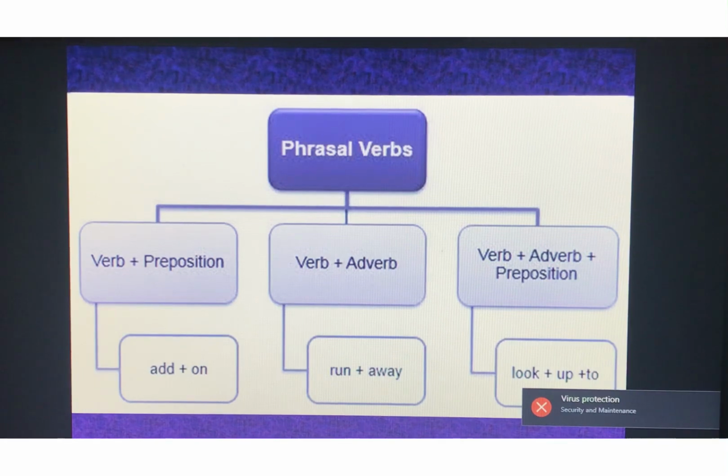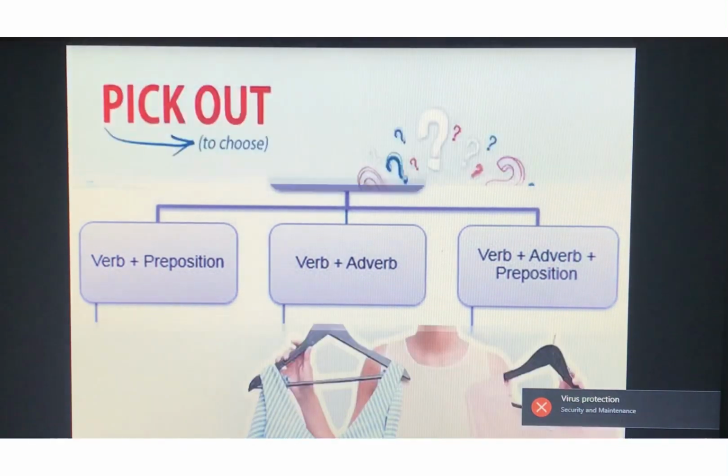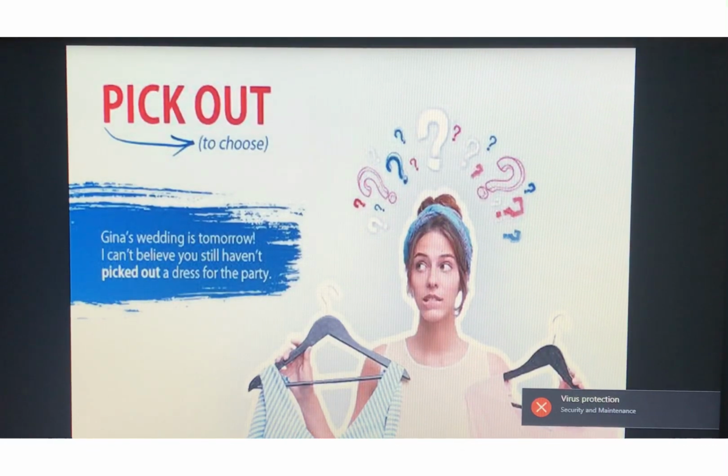Fine. Now there are a number of phrasal verbs, but you just need to remember the few that we are going to do today. So in your exam, you are just getting the meanings of the phrasal verbs. So please look into these phrasal verbs. First one is pick out. Pick out means to choose.